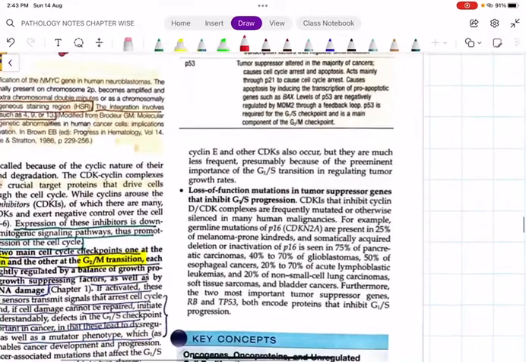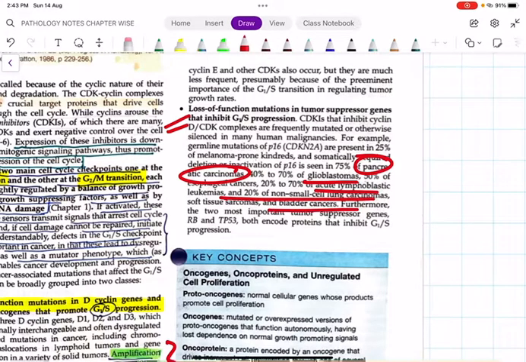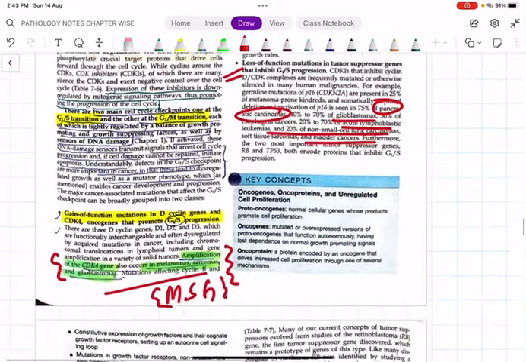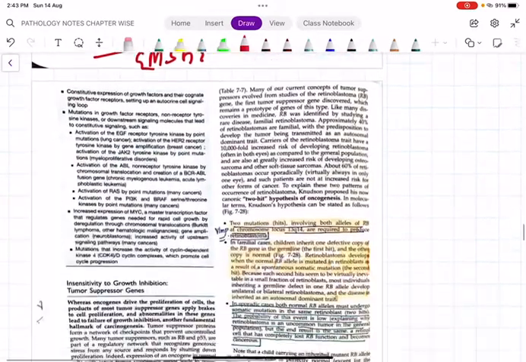Yes, and whenever there is a loss of function mutation, what will happen? It will inhibit G1/S progression. This is also seen in pancreatic carcinomas, glioblastoma, acute lymphoblastic leukemia, bladder cancer, small cell cancers of the lung, all those things. So this finishes oncogenes, oncoproteins, and upregulated cell proliferation.